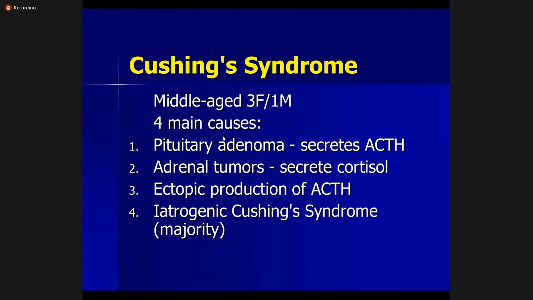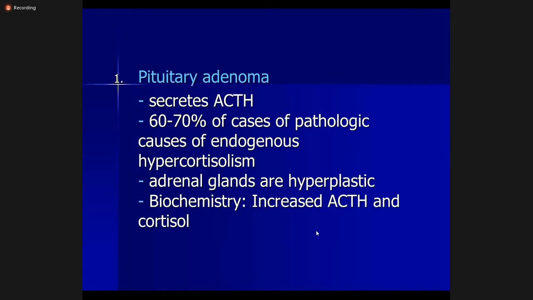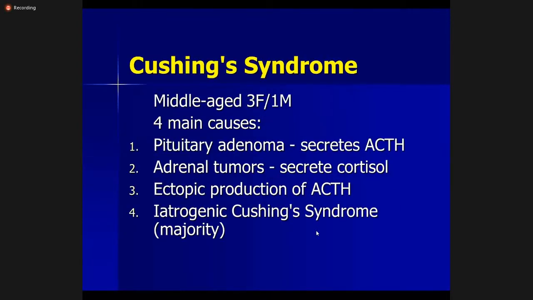So briefly summarizing the causes, there can be 4 causes: pituitary adenoma, which secretes ACTH; adrenal tumors, which secrete cortisol; ectopic production of ACTH from small cell lung carcinoma or other tumors; then iatrogenic Cushing syndrome, which comprises the majority of the causes, and it is iatrogenic intake of steroids or glucocorticoids. Then coming to these one by one.